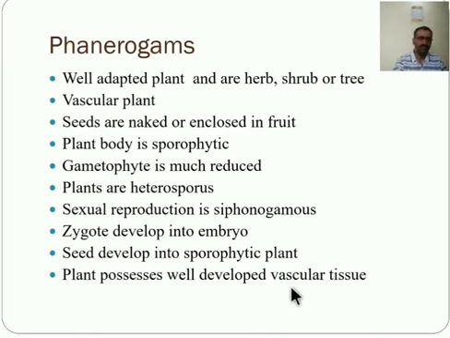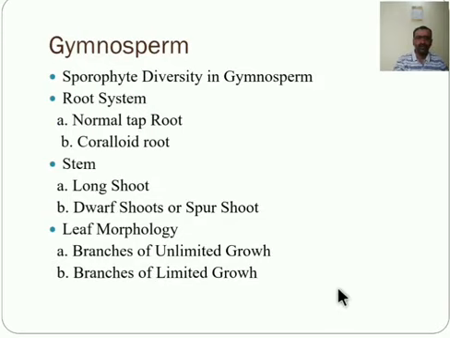In pteridophytes the initiation of the vascular tissue system is there, but here the more advanced vascular tissue system is present in the gymnosperm as well as in the angiosperm. These are some characters.